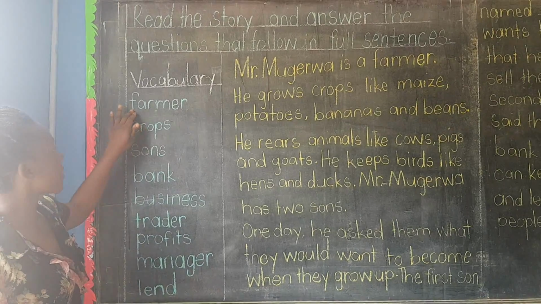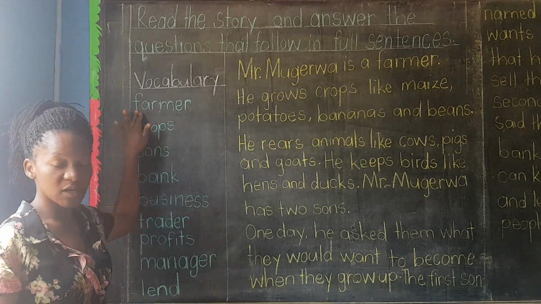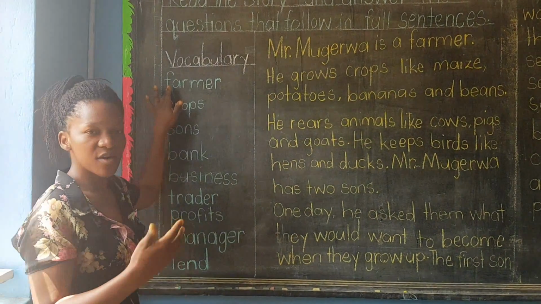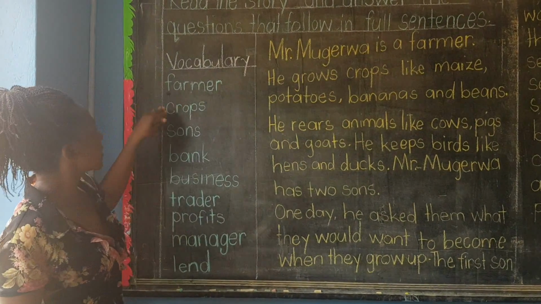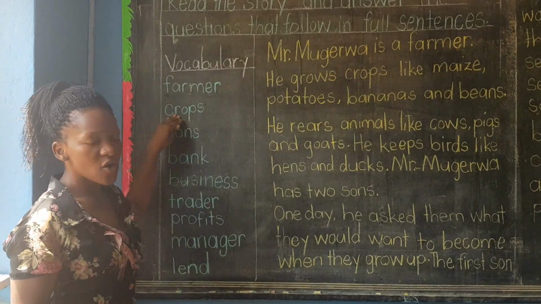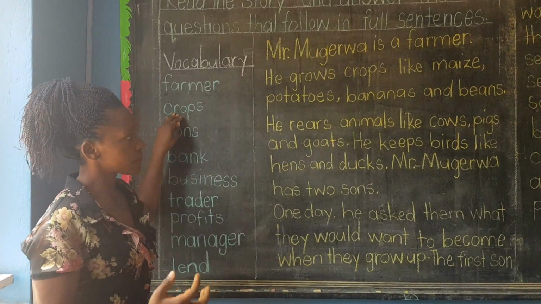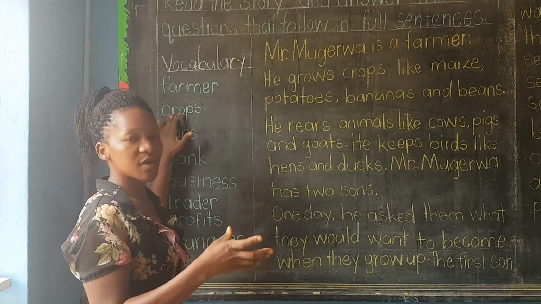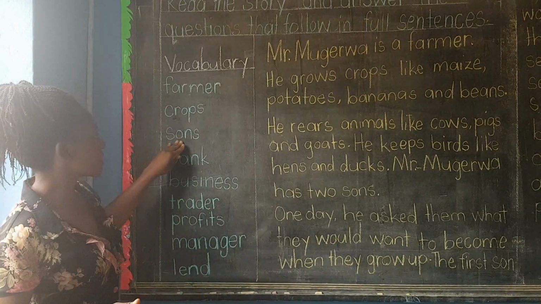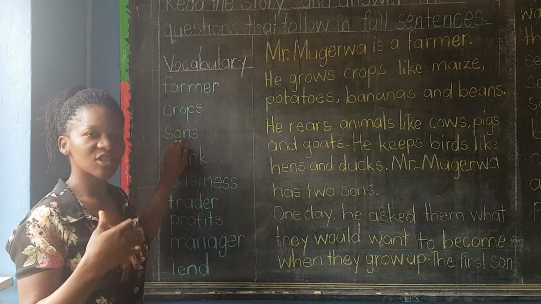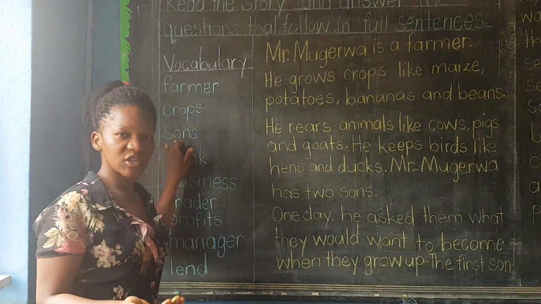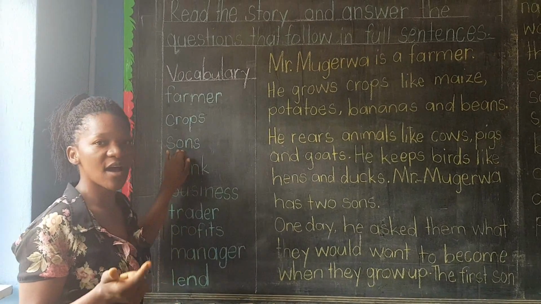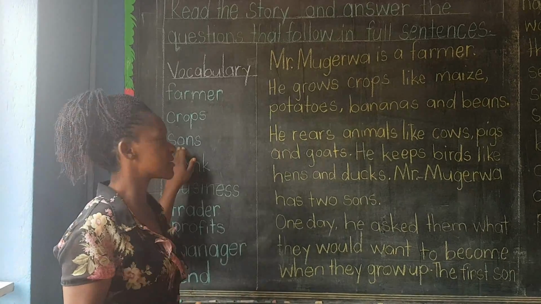We look at a farmer. Who is a farmer? A farmer is a person who grows crops and rears animals. And then we look at what are crops. Crops are things like maize, beans, bananas, potatoes, when they grow in the gardens. So we look at the word sons. Sons is a boy child at home. If your parents have a boy child, that's their son.